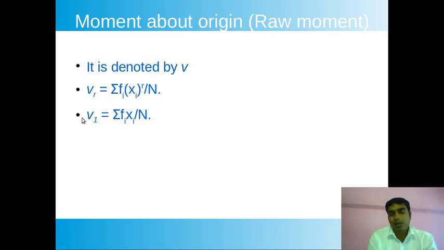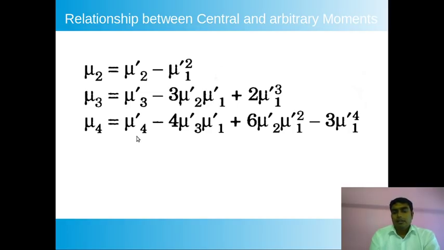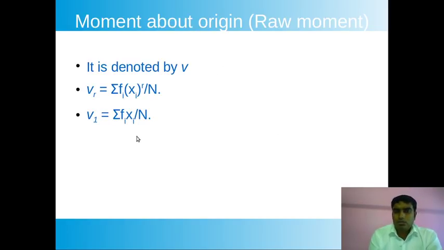Now one case is that if I take r equal to 1, then it will be sum of fi xi by n. Can you see what this value is? This is our mean, right? We can find it this way. So mu1 basically equals the mean of the data set. Okay, so this one is not very useful.